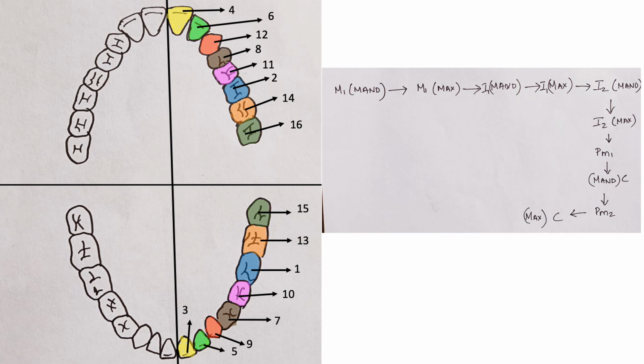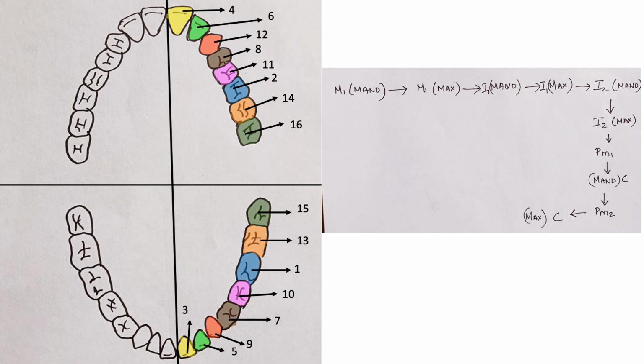So that was the sequence of eruption of each individual tooth of the permanent dentition, and this is a diagrammatic representation where we can see that the mandibular teeth erupt before the maxillary teeth. The first tooth to erupt is the mandibular first molar, followed by the maxillary first molar, then the incisors, then the first premolar, followed by the canine, then the second premolar, then the maxillary canine, and then the second molars as well as the third molars.